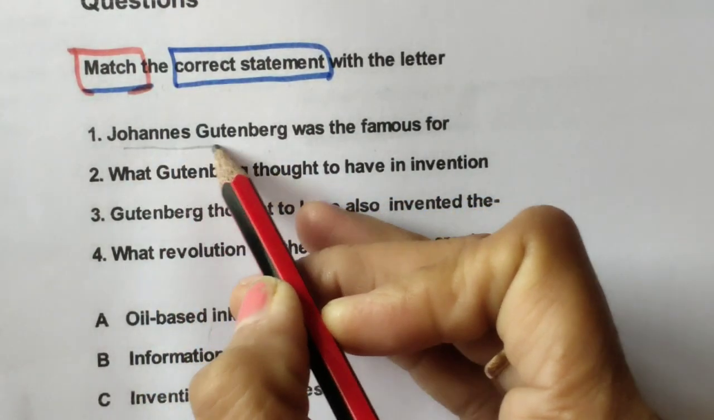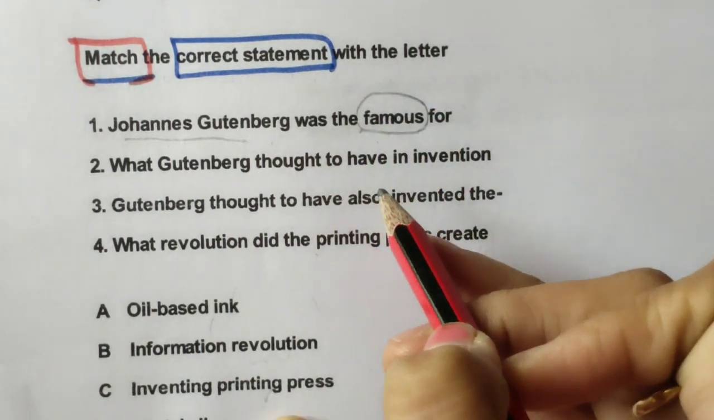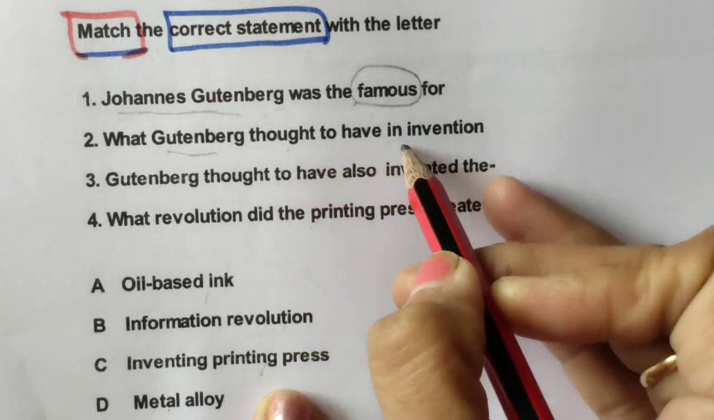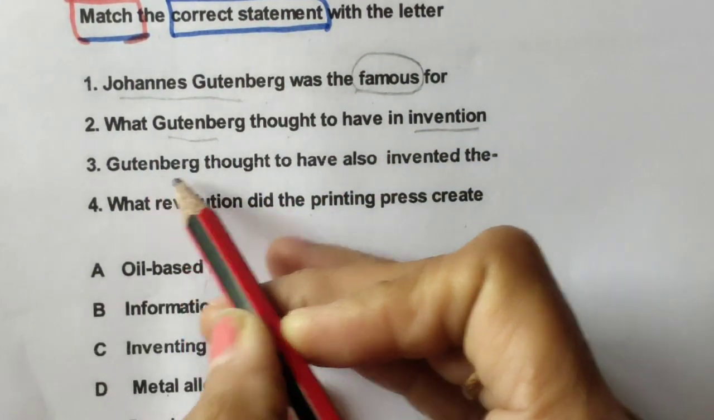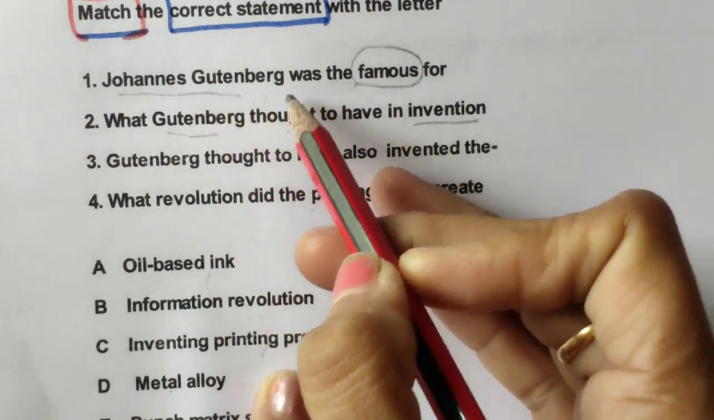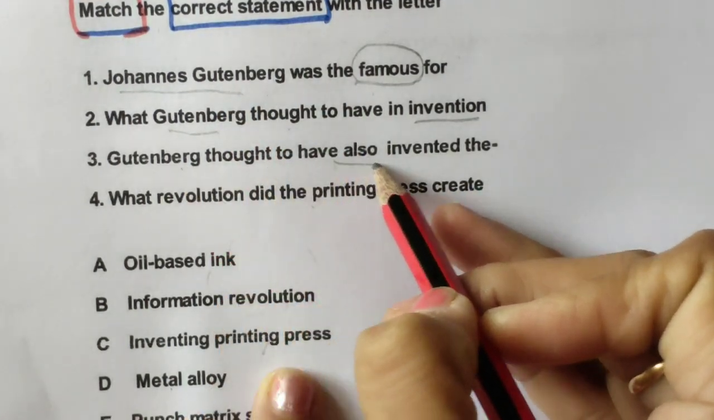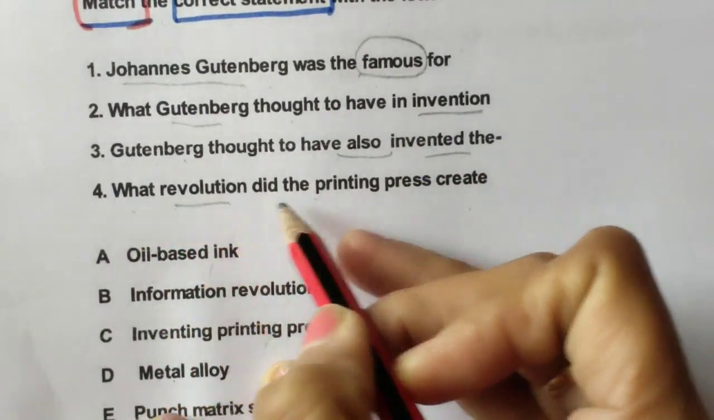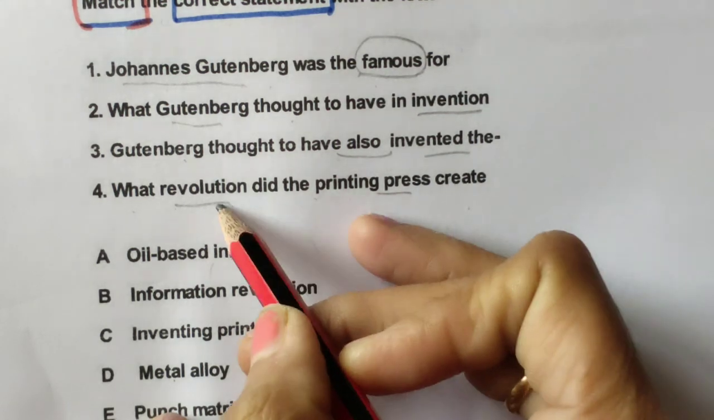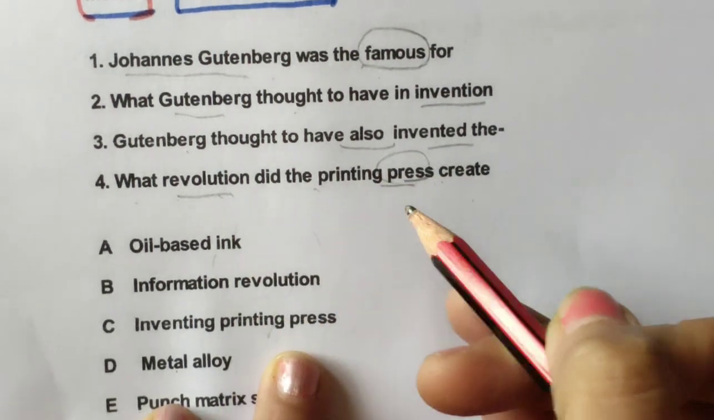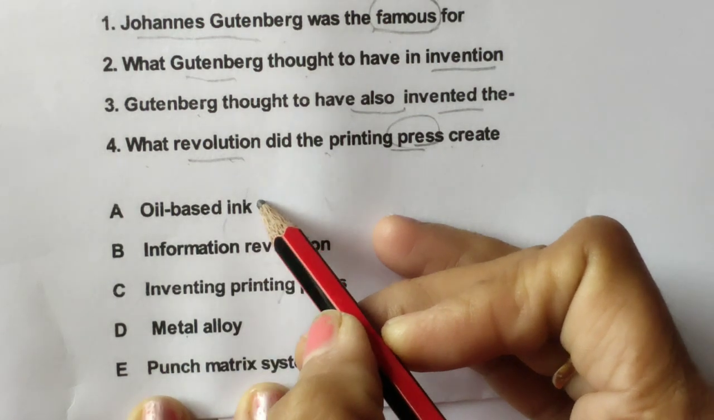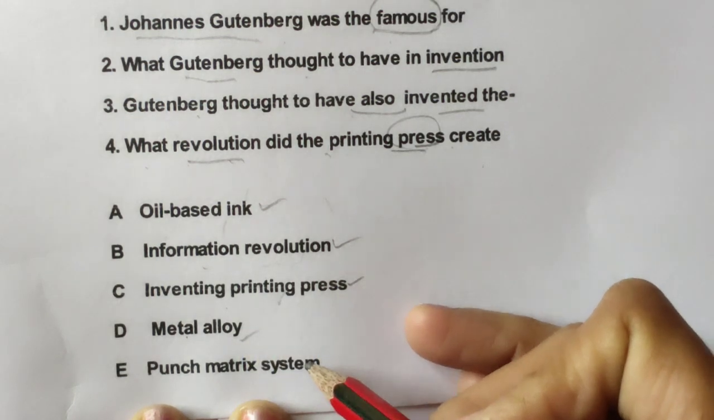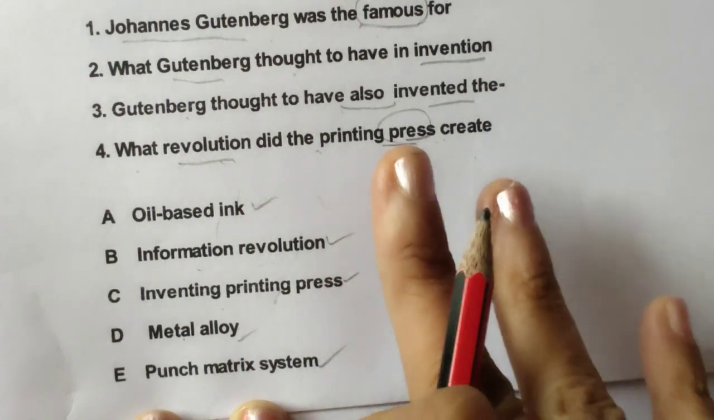So this person's name is there, and what he was famous for: what Gutenberg is thought to have invented. Okay, Gutenberg is thought to have also invented what? What kind of revolution did the printing press create? Now we have to look for these words also: oil based, information revolution, inventing printing press, metal alloy and punch metric system.